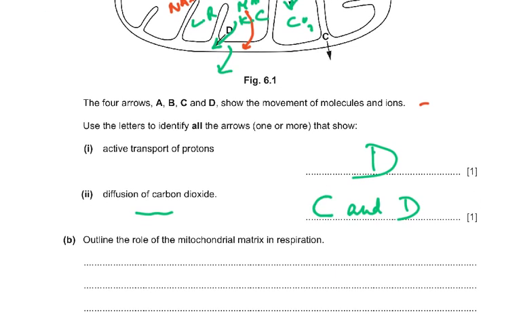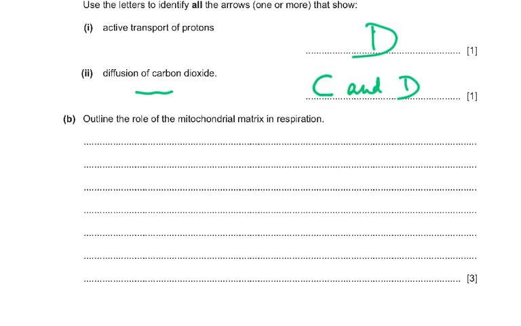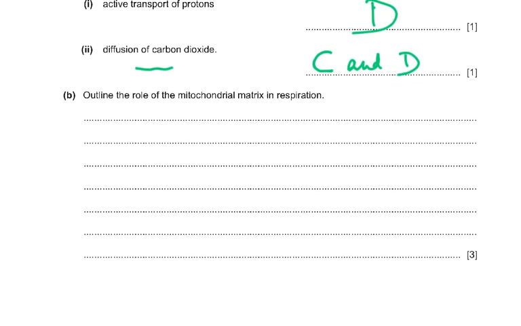Then outline the role of the mitochondrial matrix in respiration. Now matrix, we've just talked about that. Location of enzymes for the link reaction and the Krebs cycle. It is the site of the link reaction and the Krebs cycle, and it has the DNA and the ribosomes for the production of enzymes. Then reduced FAD and reduced NAD are made here in the link reaction and the Krebs cycle for oxidative phosphorylation. Plus substrate-linked phosphorylation takes place here.